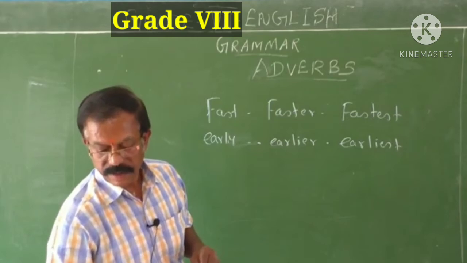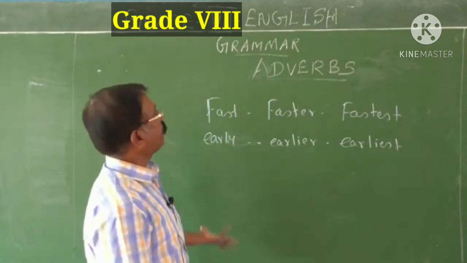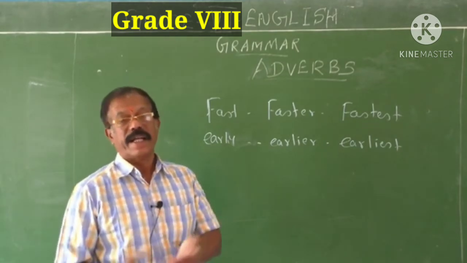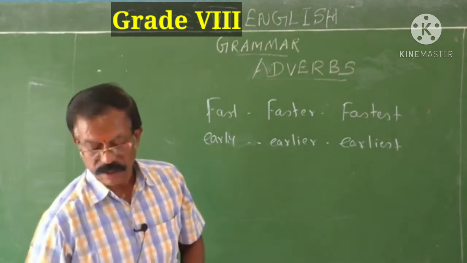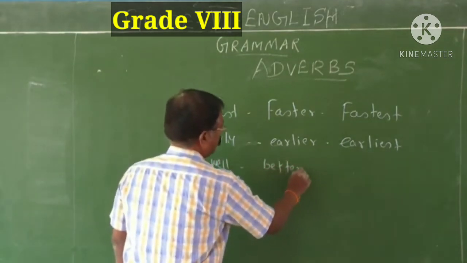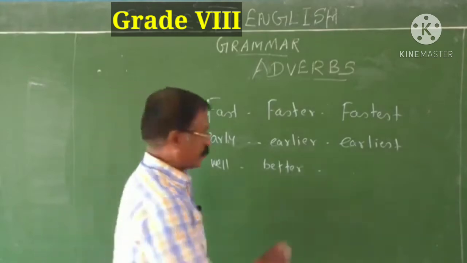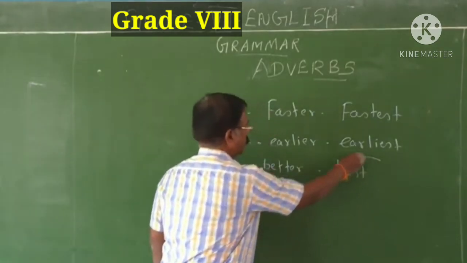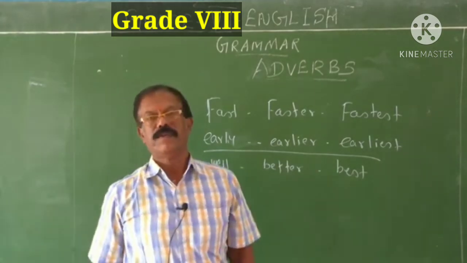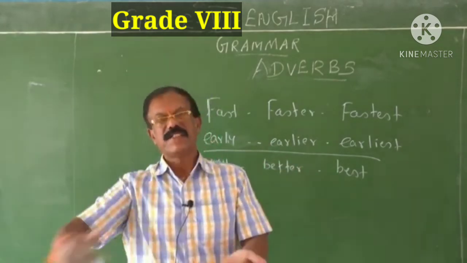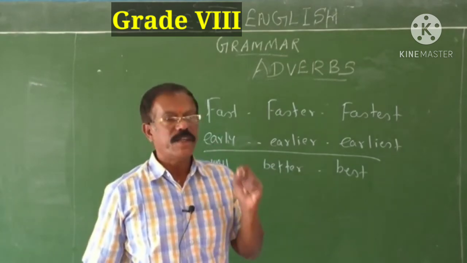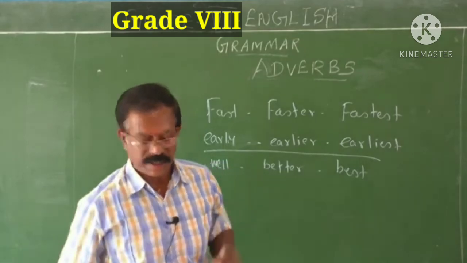The same way, there are some adverbs. They have different forms in comparative and different forms in superlative. See, well, better. You know that this is superlative form, best. So some adverbs have different forms in comparative and in superlative. Such types of adverbs should be listed down. You have to note down with the help of your English teachers. And then you have to frame sentences by using all these things.